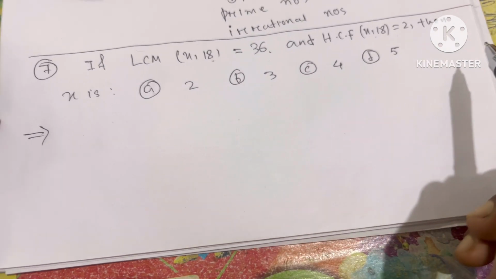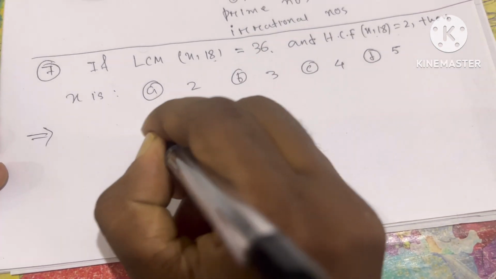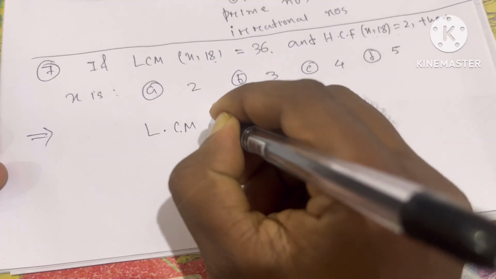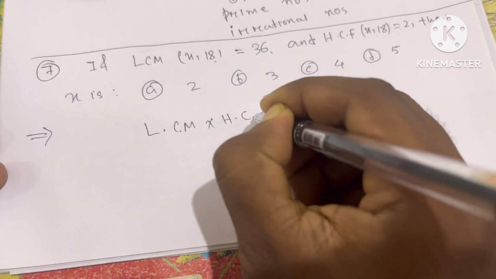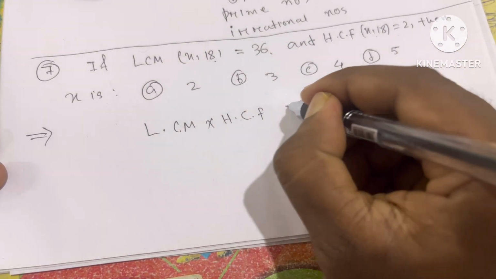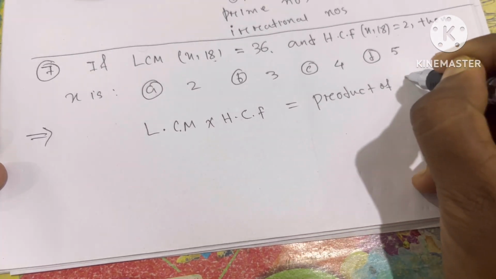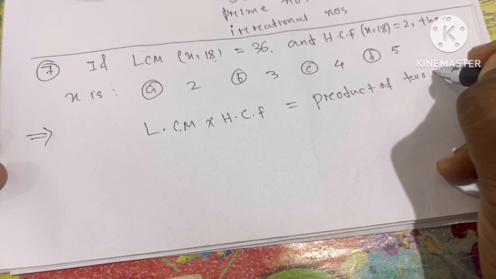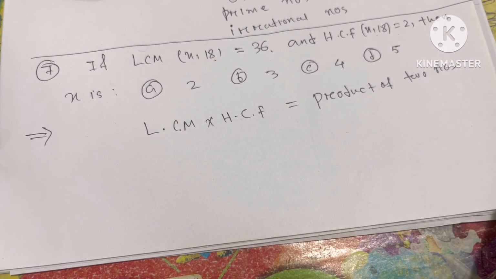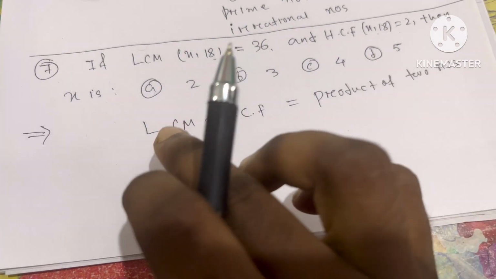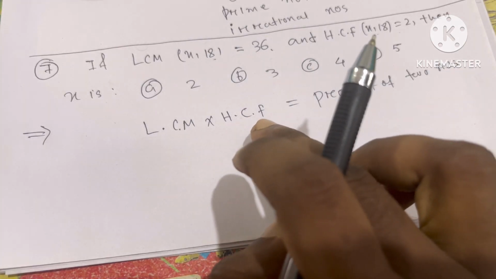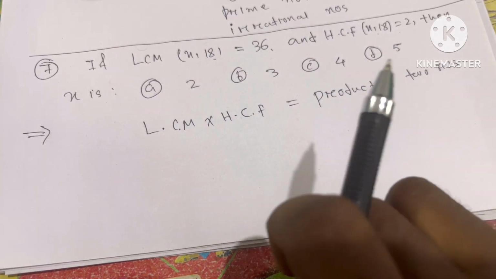Then the value of x. So this is very simple. As you know, LCM into HCF of two numbers is equal to the product of those two numbers. So this is our formula. This formula is only applicable for two numbers. As you know, the LCM into HCF of two numbers is equal to the product of those two numbers.